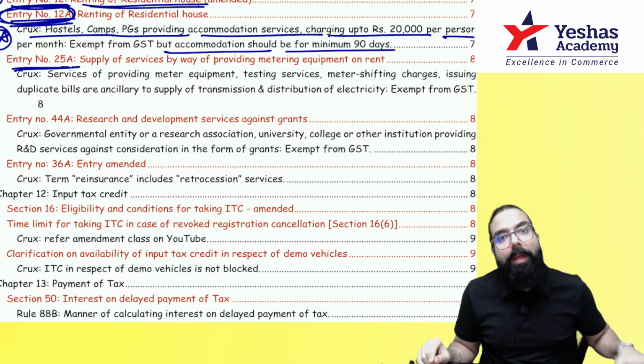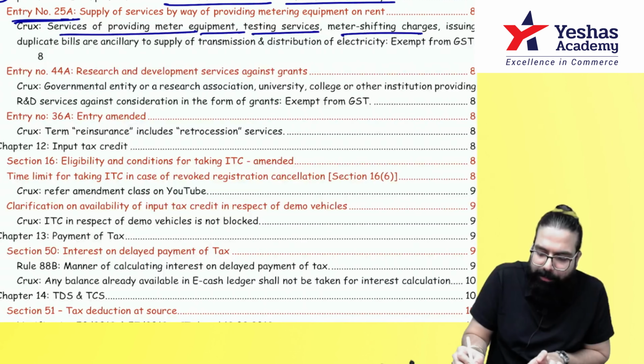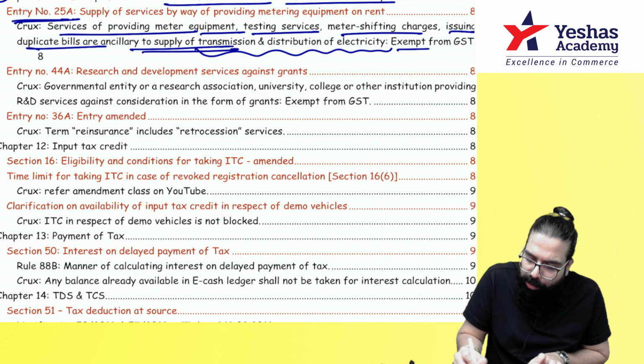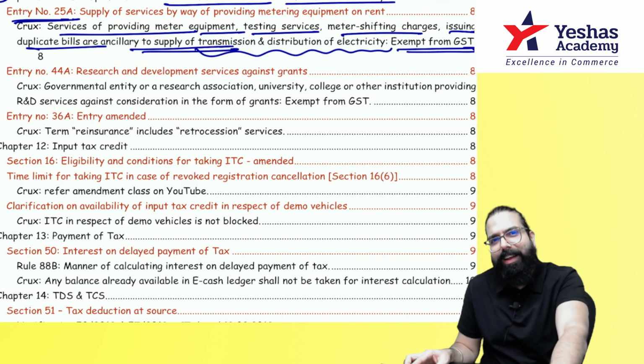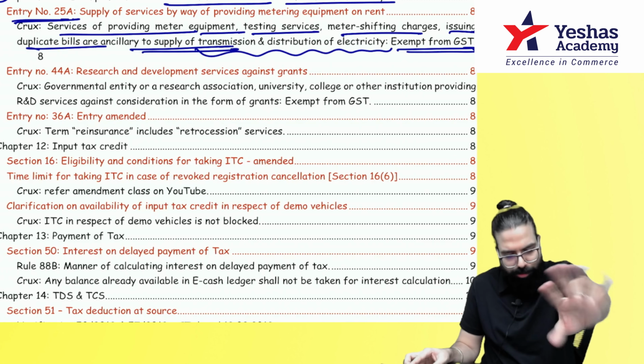Earlier it was taxable. Now the government has told that services of providing meter equipment, testing services, meter shifting charges, issuing of duplicate bill, or any service which is ancillary to giving electricity is also exempt. Transmission and distribution of electricity is exempt. Any services related to electricity, shifting charges, etc., are also exempted.